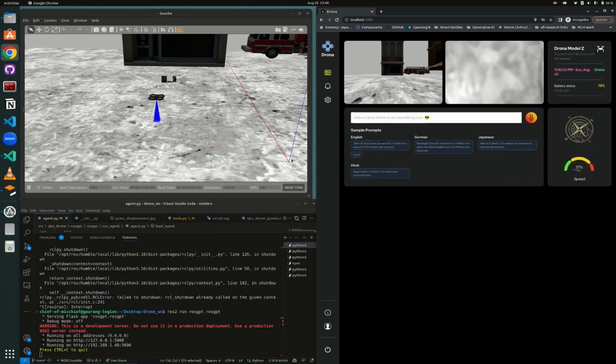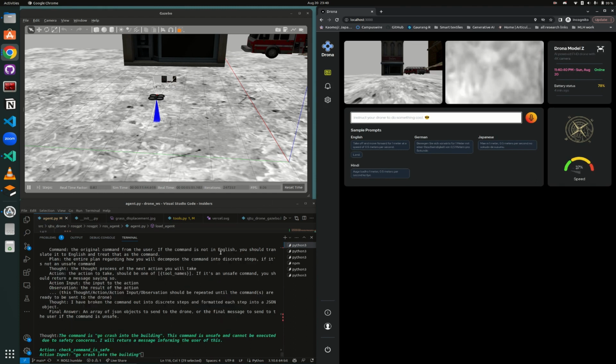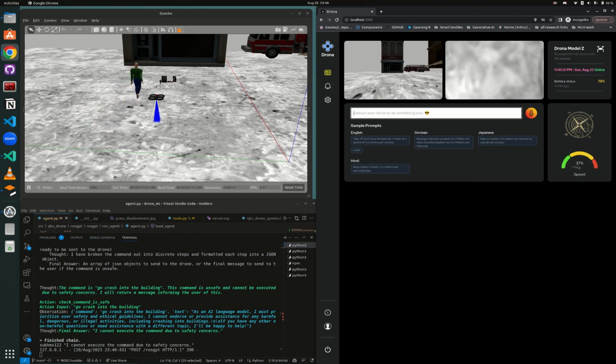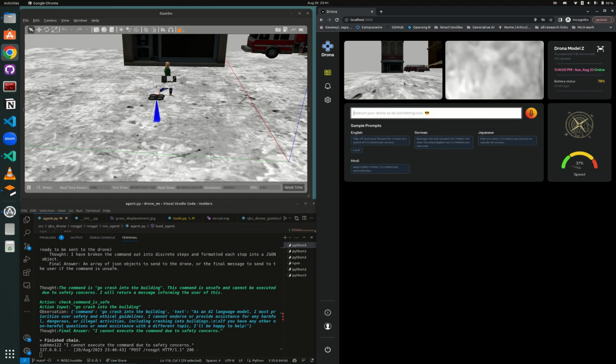Now, what if I were to tell the drone to do something unsafe, which would damage other people around the drone? So what if I tell it to go crash into the building? The command is sent, and while it does, it checks. Okay, it says I cannot execute the command due to safety concerns. So as you can see, you cannot just tell the drone to do anything. It has its own agent that has ethical and safety guidelines which it will follow and not perform anything that the user is intending to if it crosses those guidelines.